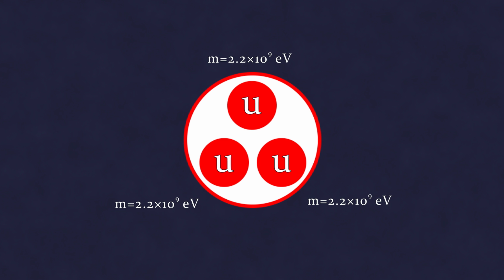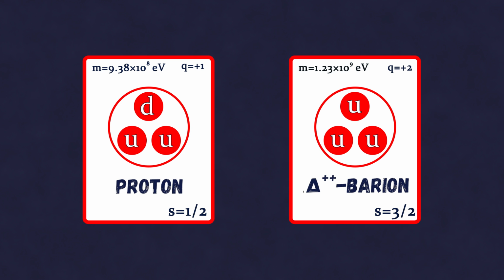But the point is that quarks do not exist on their own, and for a quark complex, such a decay is energetically unfavorable. As a result of such a decay, a particle consisting of 3 U quarks would be formed, with charge of +2 and rest energy of 1,232 megaelectronvolts, compared to 938 megaelectronvolts in the proton. Why is the mass of the delta++ baryon consisting of 3 U quarks greater than the mass of the proton?